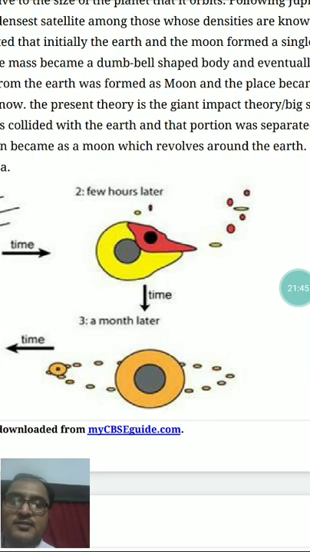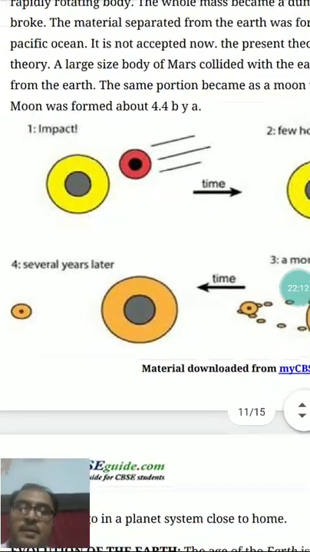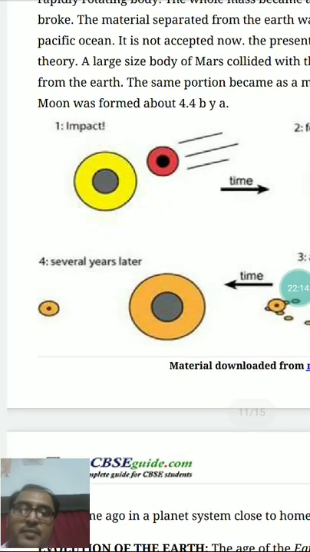After the collision, it blasted a bigger portion of the Earth into space surrounding Earth itself. The blasted material then continued to orbit the Earth as shown in figure 3, and eventually formed into the present Moon around 4.4 billion years ago from the present.